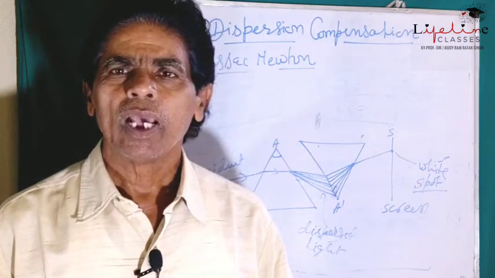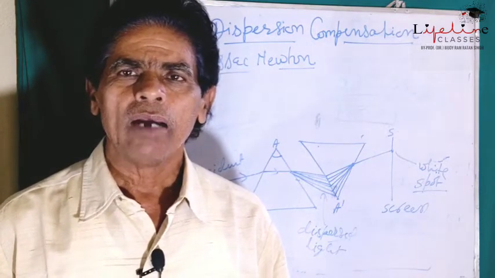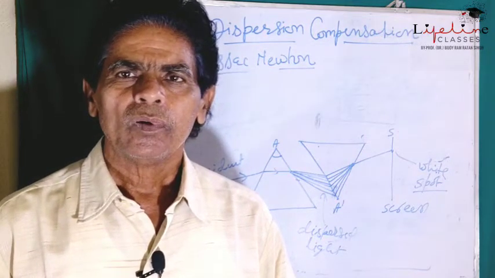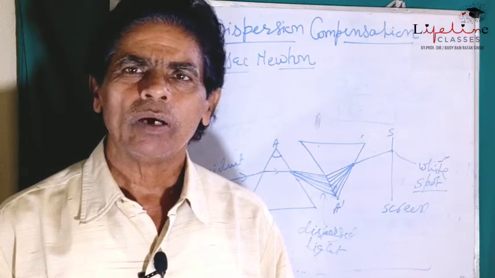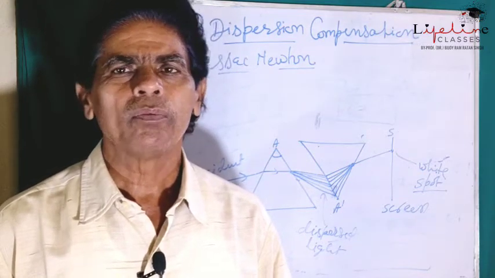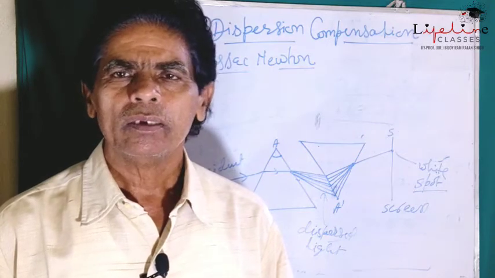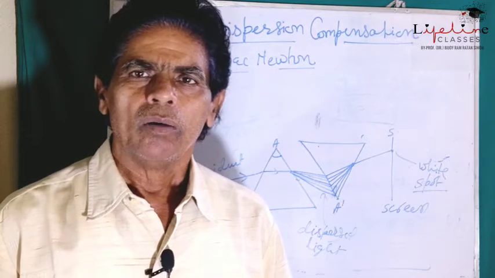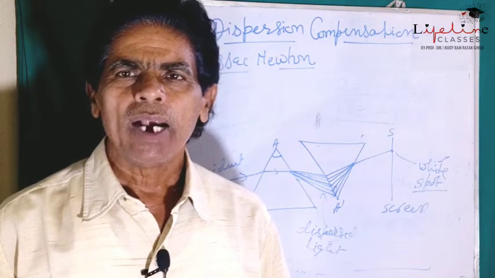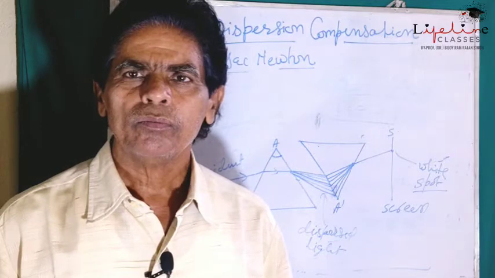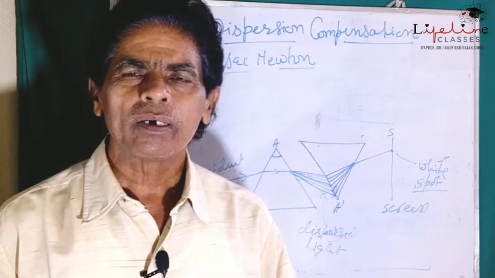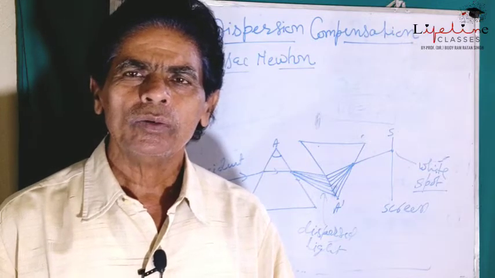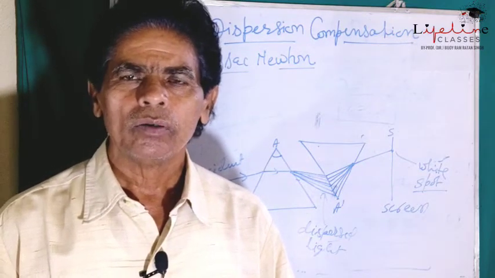Newton showed experimentally and verified that when light gets incident on the rectangular surface of the prism obliquely, then after refraction through the prism, the white light gets dispersed, meaning their component colors get separated from each other according to their wavelengths or